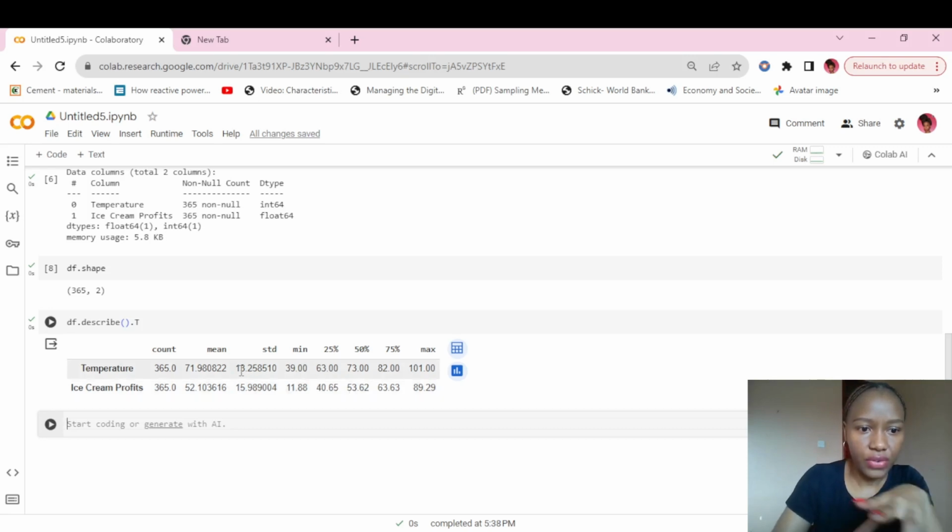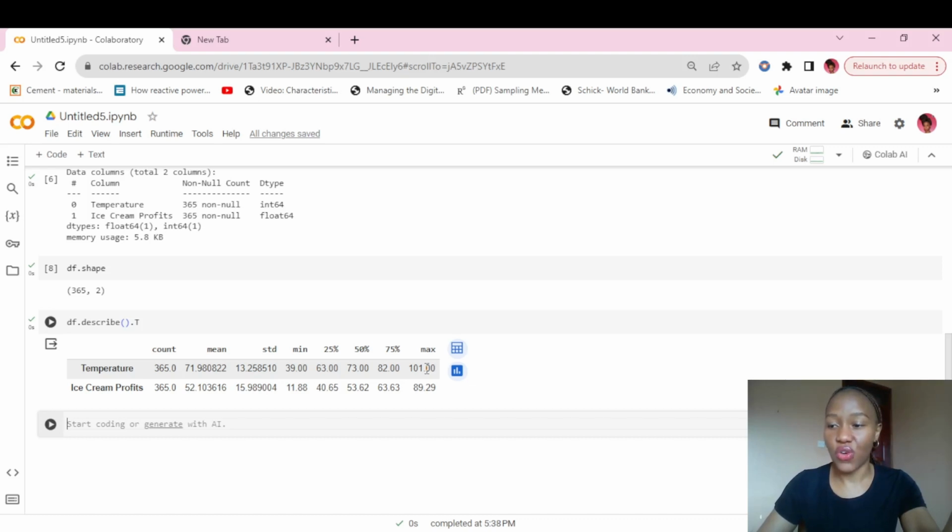We know that, for example, the mean temperature is 71 degrees. I'll take it as degrees. I'm going to find out the units. Each point varies 13 degrees from the mean. The minimum temperature is 39 degrees, the 25th number is 63, the 50th, which is the median, is 73, and the maximum temperature we have here is 101. So I'm assuming actually this is in Fahrenheit, not degrees. Okay, so we have the basic descriptive statistics over there.